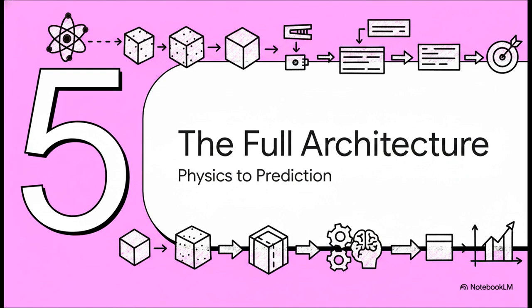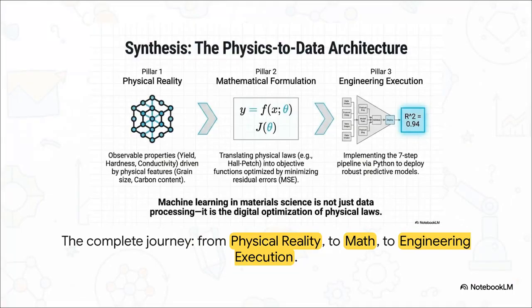All right, time to put it all together. We've looked at all the individual pieces. Now let's see the full architecture that takes us from the laws of physics all the way to a powerful, predictive computer model. This right here, this is the whole journey in one picture. We start with Pillar 1, physical reality. That's where we observe that a material's features drive its properties. Then we move to Pillar 2, mathematical formulation, where we translate those physical laws into objective functions that the model can solve. And we finish with Pillar 3, engineering execution, where we use our 7-step pipeline to build a robust model that, hopefully, gets a nice high R-squared score.